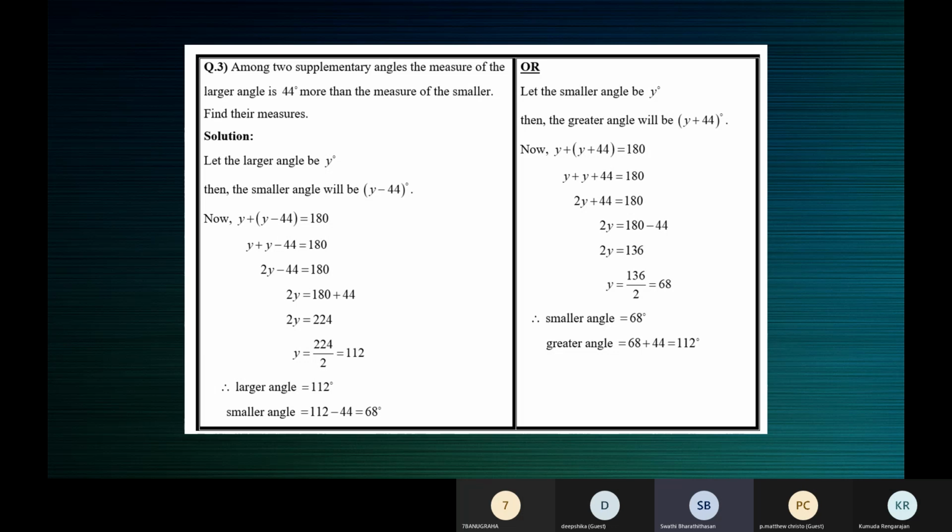In order to separate the number 2 from the variable, we have to divide 136 by 2, ma'am. So we get x is equal to 68, ma'am. And since they have given that the smaller angle is 44 less than the greater angle, we have to add, ma'am. 68 plus 44 is equal to 112 degrees, ma'am.